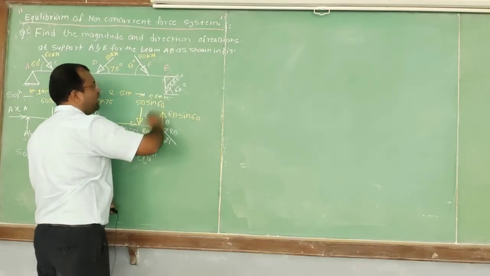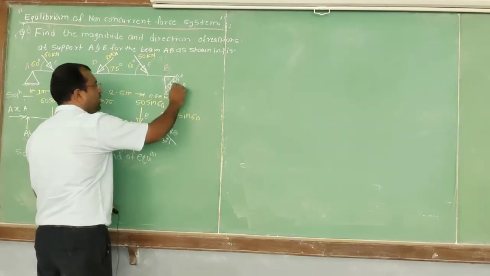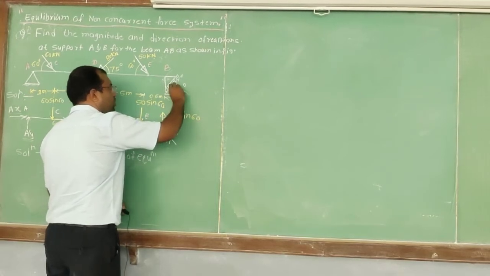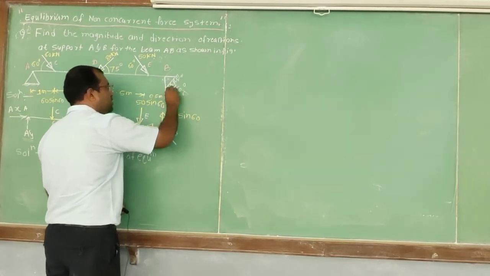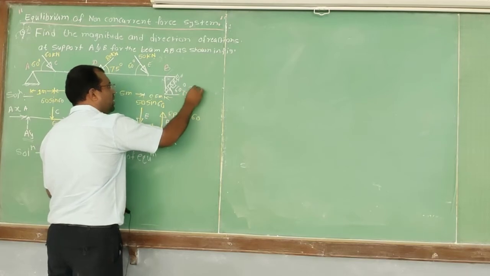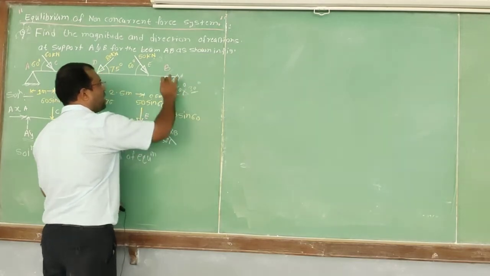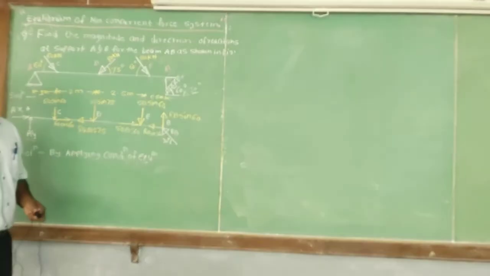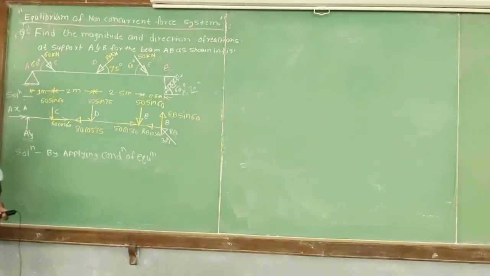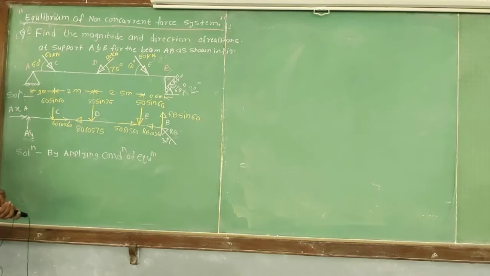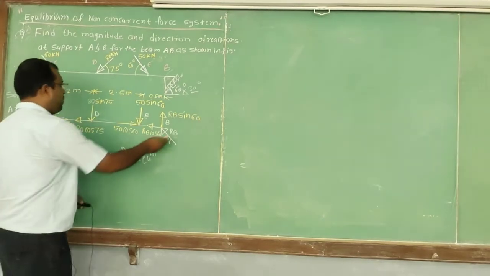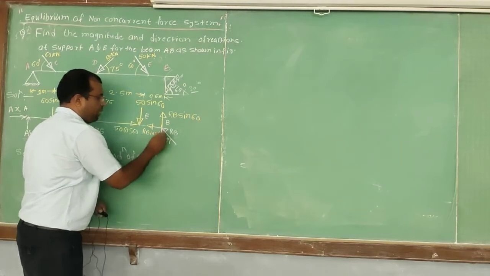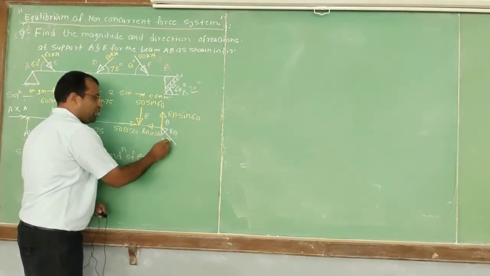If this angle is 90 degree and this angle is 60 degree, then this angle is 30 degree. So the reaction at the point of contact is inclined at an angle of 30 degree with respect to horizontal. Here I have replaced this roller support by the reaction RB, which makes an angle of 30 degree with respect to horizontal.